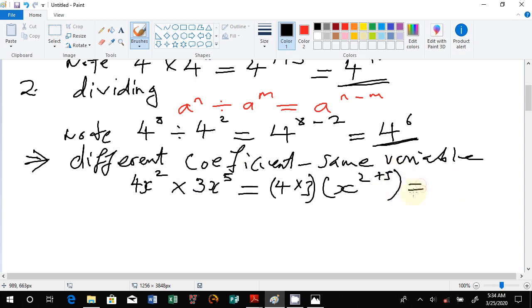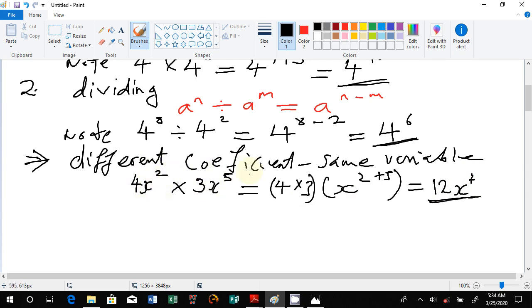This gives us 4 multiplied by 3 is 12. Then the x is maintained. What is 2 plus 5? The answer is 7. And that is the way we deal with it when we have different coefficients but the same variable and the powers are there.